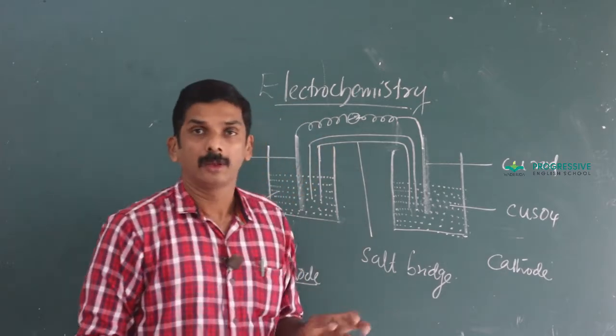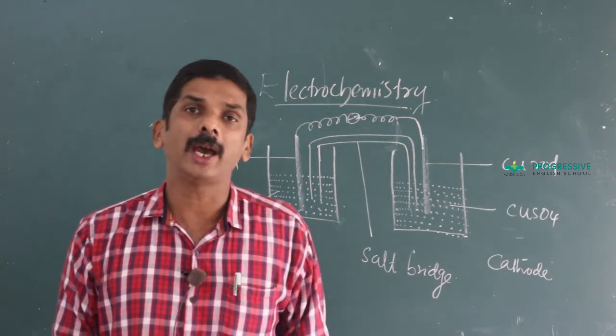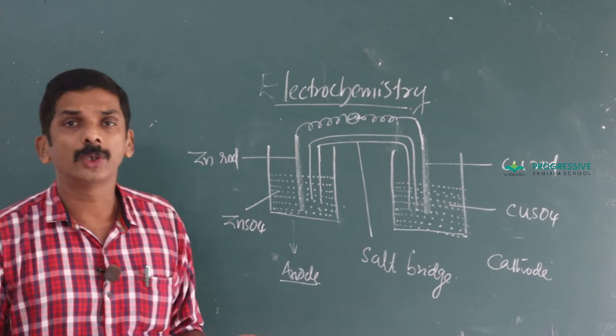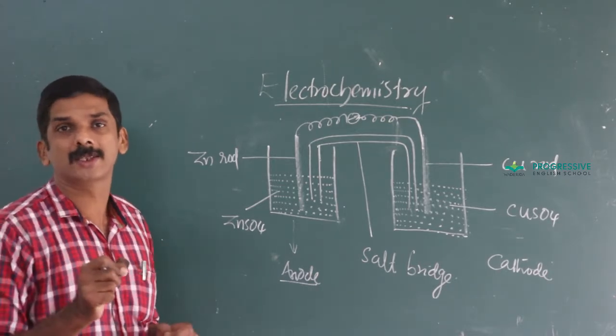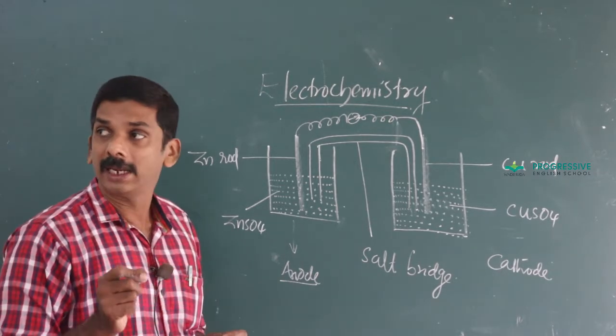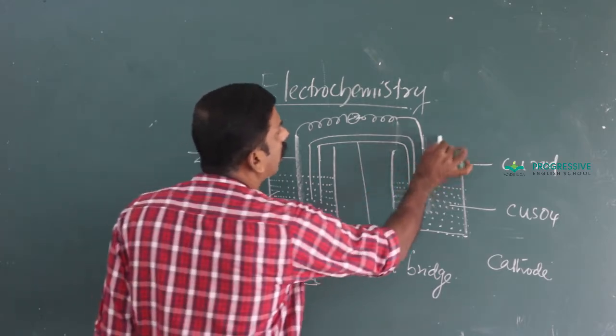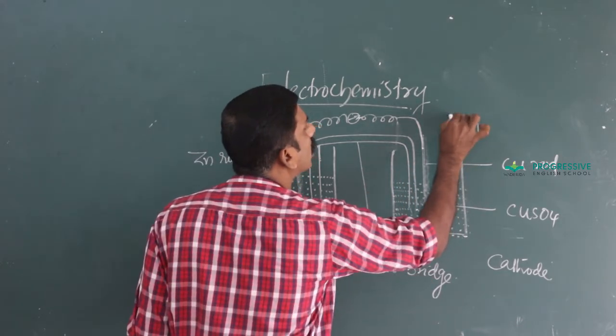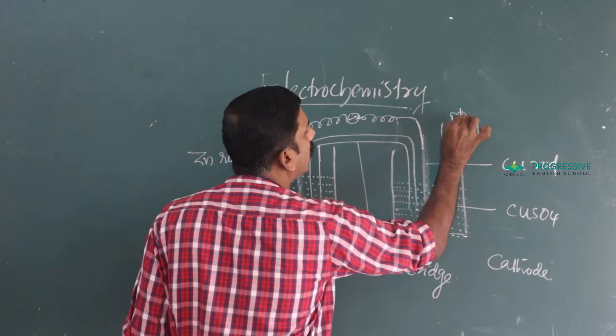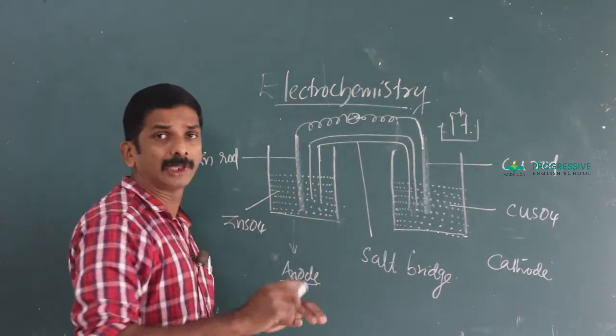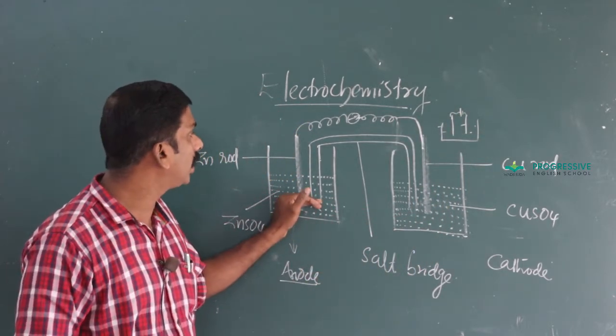Okay? You know there are two electrodes, anode and cathode, and in the lower class you have studied about electrolysis. Clear? For electrolysis, both electrodes are introduced into the same container, and you don't confuse with this. It is an electrochemical cell.